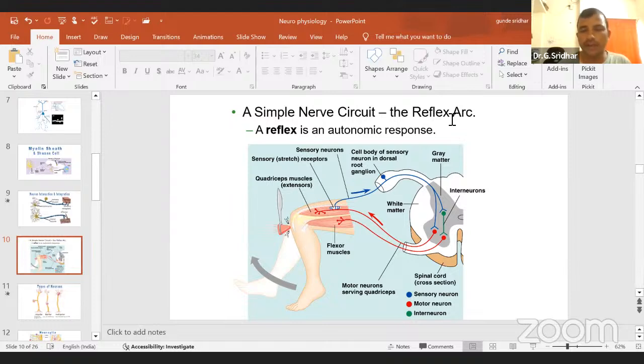Otherwise, that car will hit you and you will die, or your body may be damaged because of that accident. That type of response is called a reflex mechanism. There is a reflex arc which you can find in the body. You can see here, this is the flexor muscle, and this is the spinal cord. The spinal cord integrates the information and passes it very fast without all these concepts we have discussed.